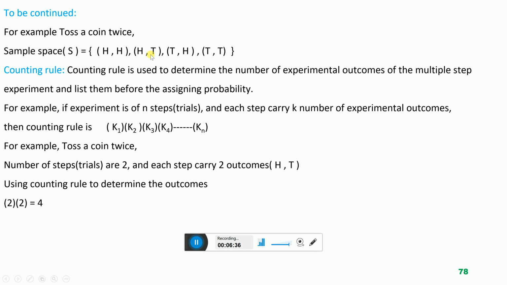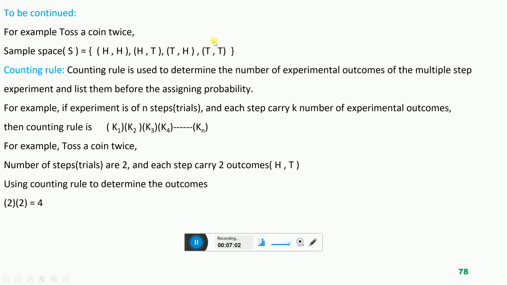Another possible outcome is that the team wins the first toss and loses the second toss, tail. Another possibility is that the team loses the first toss, there is tail on the up face of the coin, and wins the second toss, there is a head. And this is also another possibility, that the team loses both tosses, tail and tail.